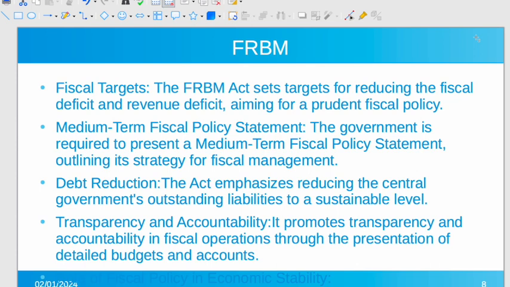If the deficit is in the capital account, it is not considered that bad because a deficit in the capital account is for the future of the economy. If we are spending more on building infrastructure, for example Purvanchal Expressway or Atal Tunnel or Char Dham project or any other such infrastructure project, it will boost our economy.